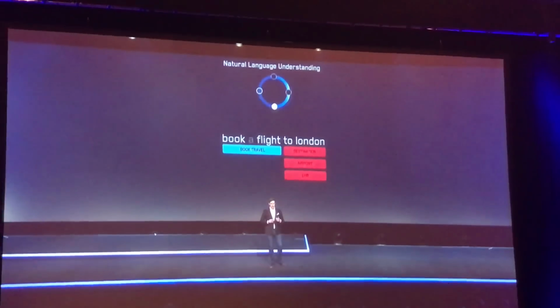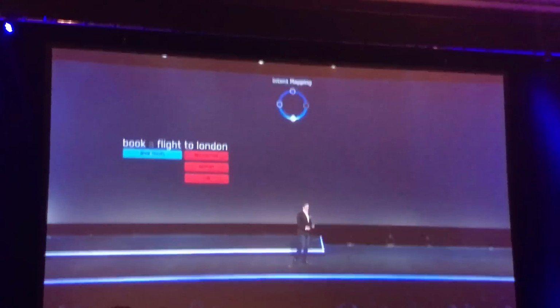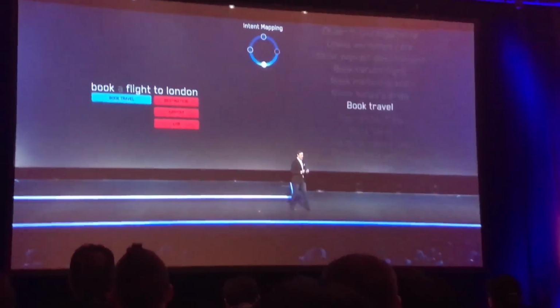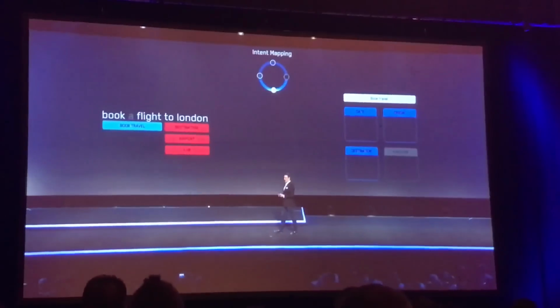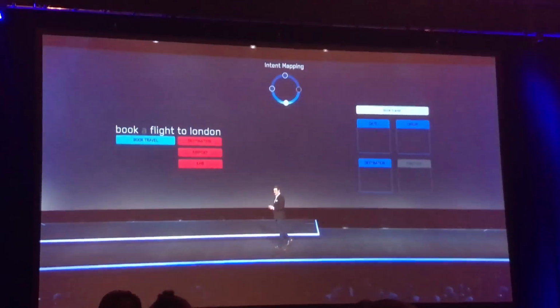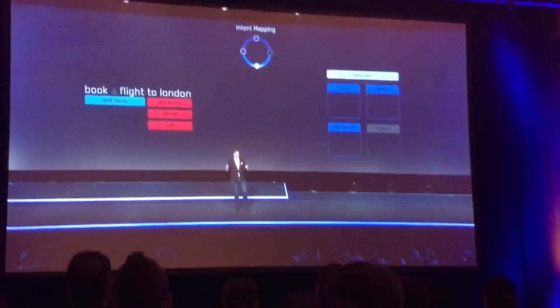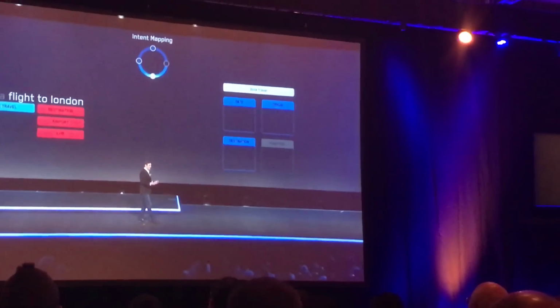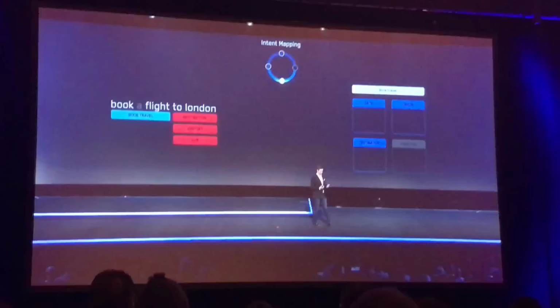So after that, we're able to take this information and map it to an intent. This is what the end user is trying to get done. And in this case, we're going to try and book some travel. And every intent is comprised of a collection of slots of information that we need to be able to go off and fulfill that intent. So the date of travel, the departure time, the origin and the destination, all those sorts of things.